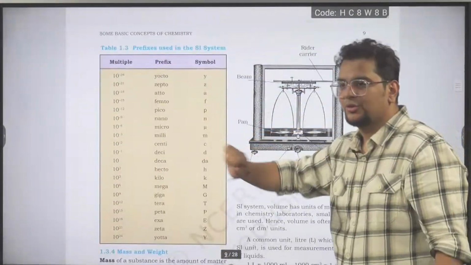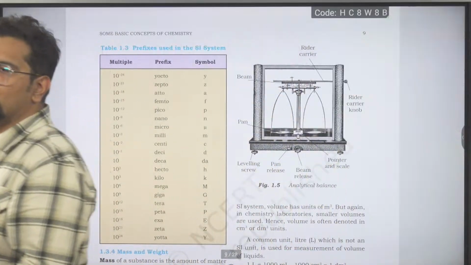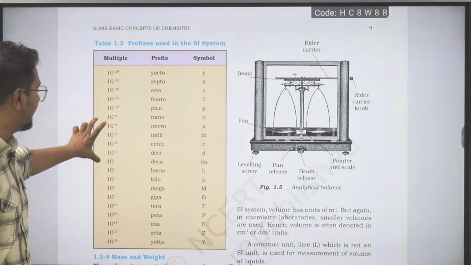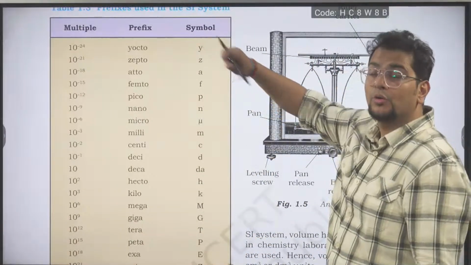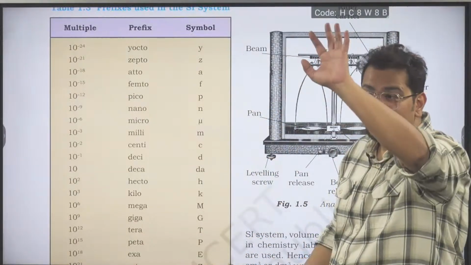This table I will teach you. But before teaching you this table, in this table only decimeter is there. Can you see this decimeter? Zepto, Blinkit, Swiggy, Instamart, Zepto.